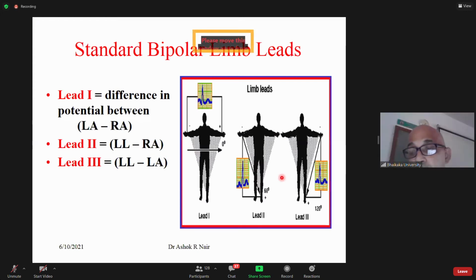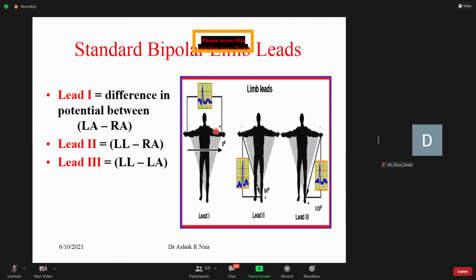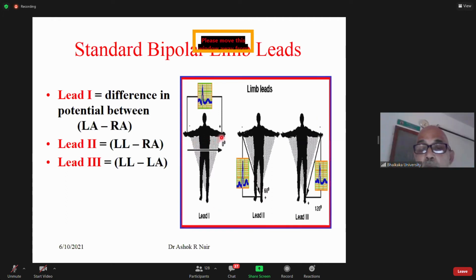This triangle is called Einthoven's triangle. Lead 1 is the difference in potential between left arm and right arm, lead 2 between left leg and right arm, and lead 3 between left leg and left arm.